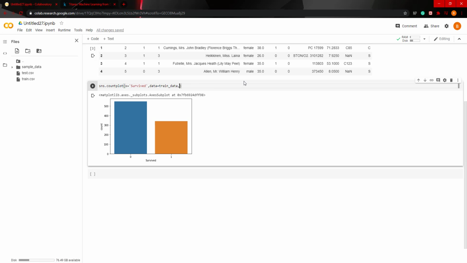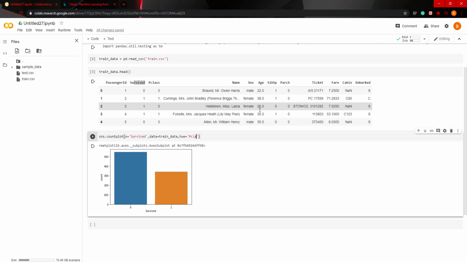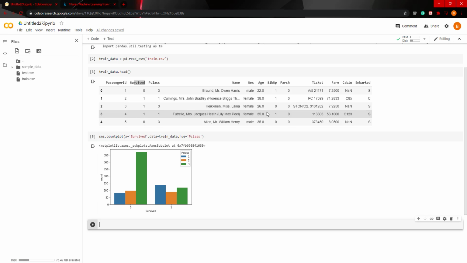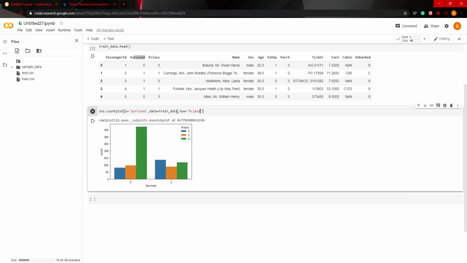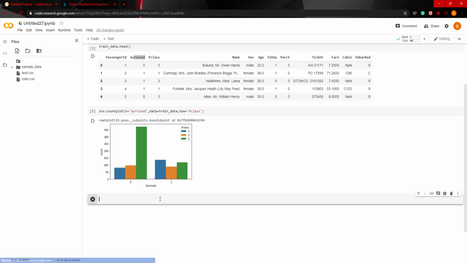And we can go a step further and add a hue and put the Pclass, which is the ticket class, first class, second class, third class. And we can see that the majority of people that did not survive were in third class, followed by second class and first class. And the majority of people that did survive is the first class. This is important because now we have a feel of what's going on.